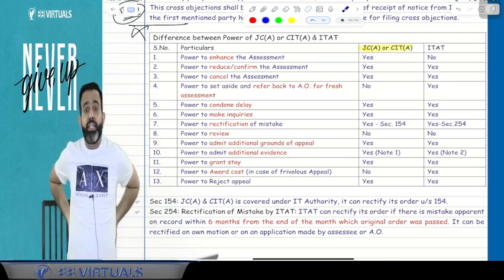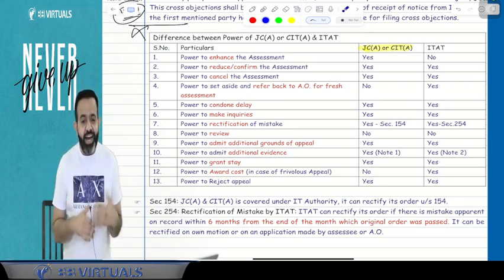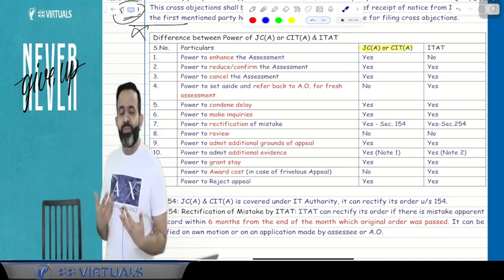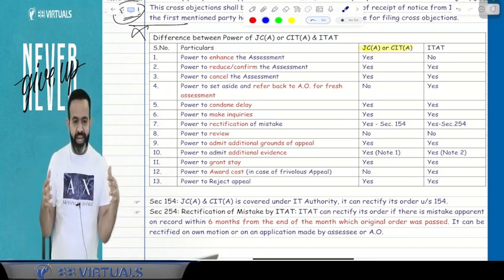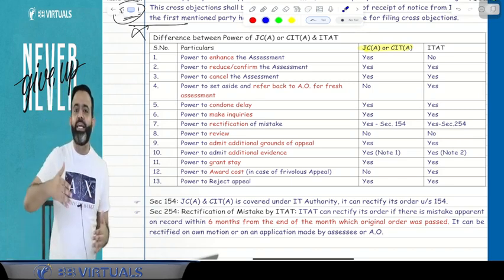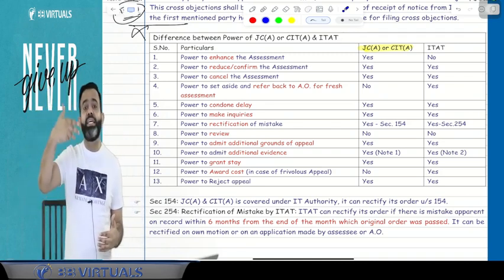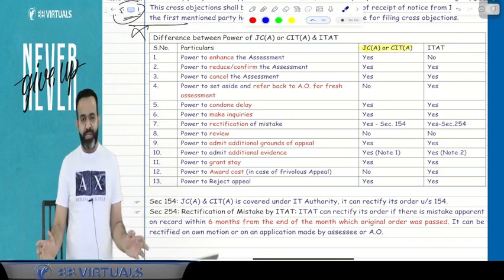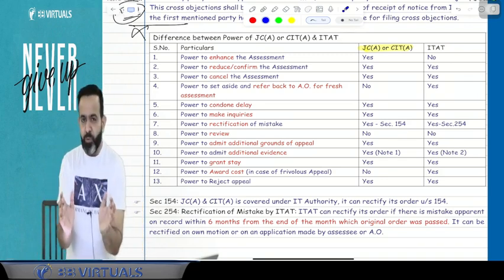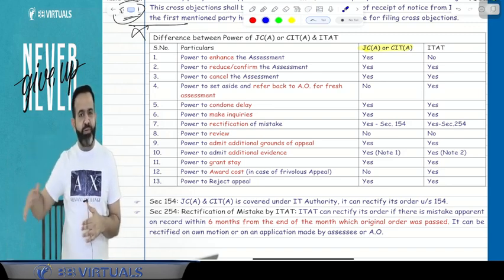But the question is, can they enhance the assessment or not? Enhancing the assessment means increasing your income. For example, suppose you file the return at 10 lakh and the AO made it 50 lakh.